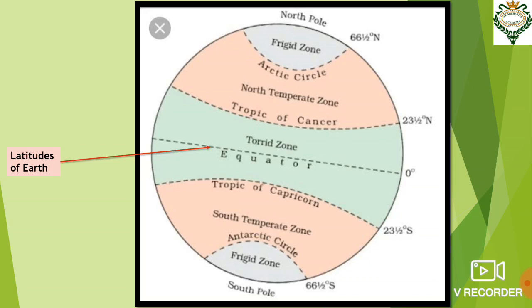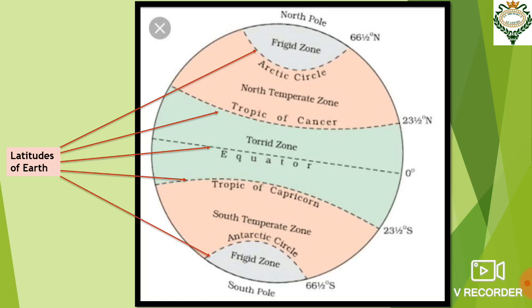So the first latitude of Earth is the equator, which passes through the middle of the Earth and divides the Earth into southern hemisphere and northern hemisphere. Next, there are the Tropic of Cancer and Arctic Circle in the northern hemisphere, and then the Tropic of Capricorn and Antarctic Circle in the southern hemisphere.